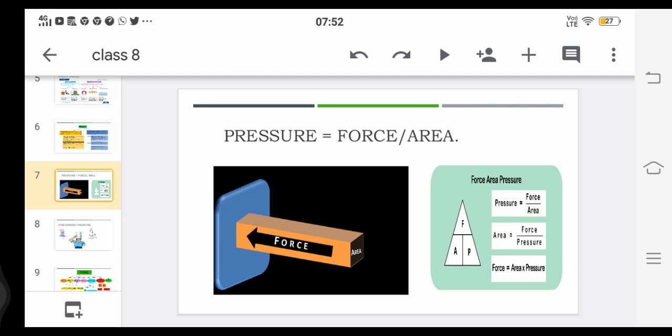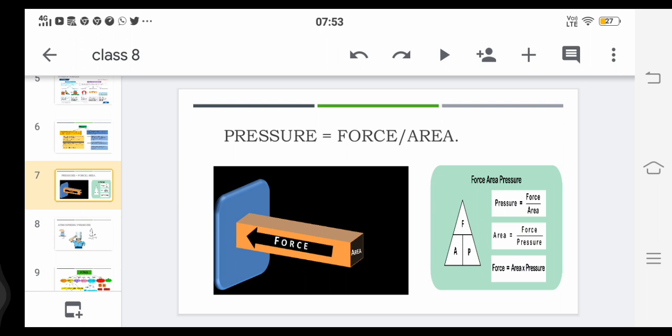Not only that, the cutting edge of a knife is very sharp, because the surface area in contact with the vegetables is going to be less. That means we can cut the vegetables very easily. In other words, the more surface area is in contact, the less the force impact will be. The less the surface area in contact, the more the impact of force will be.